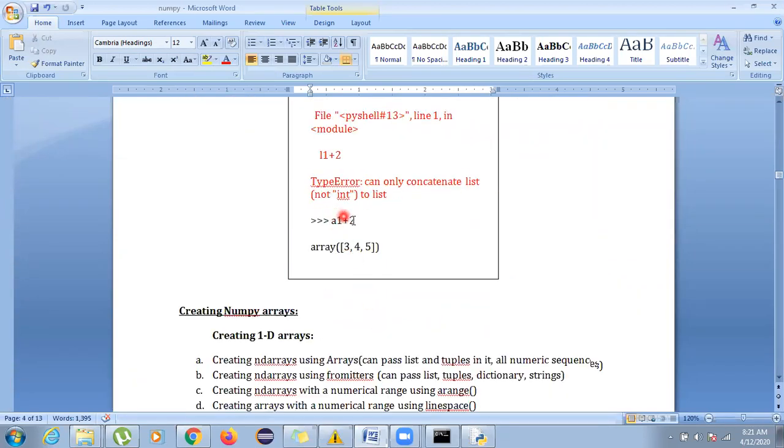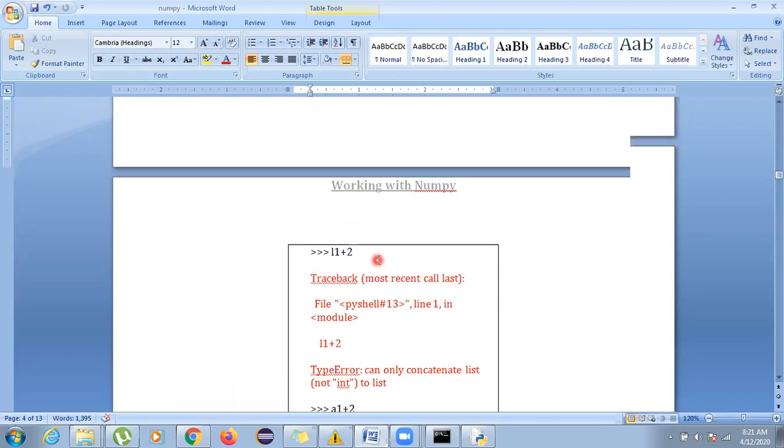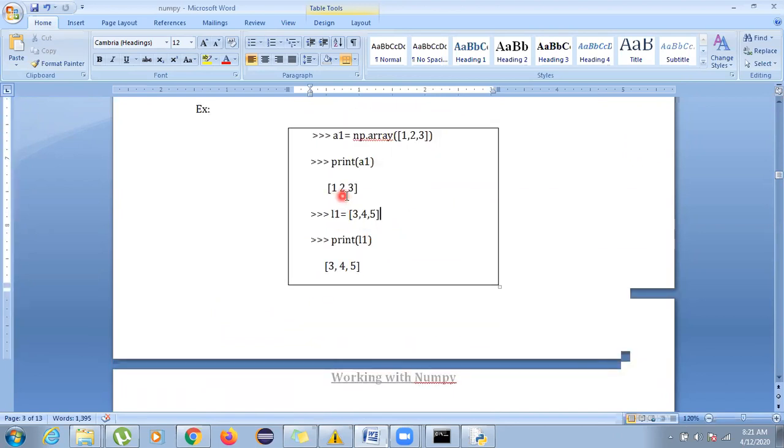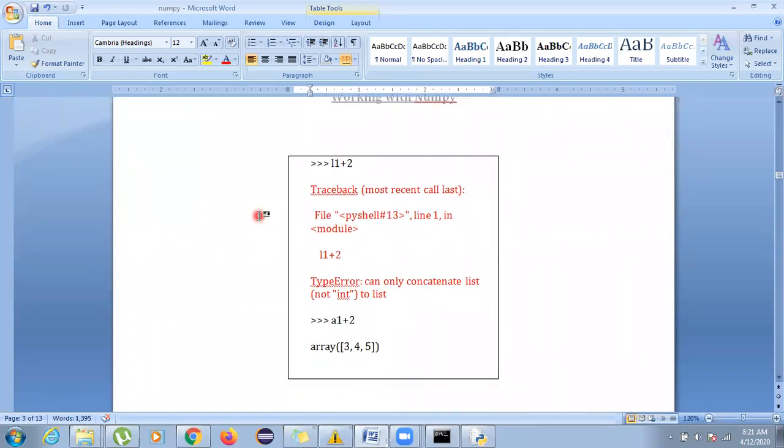If I write a1 plus 2, it will not show me an error. The array had values 1, 2, 3, and as 2 is added, 1 plus 2 is 3, 2 plus 2 is 4, and 3 plus 2 is 5. So our new array will be 3, 4, 5.